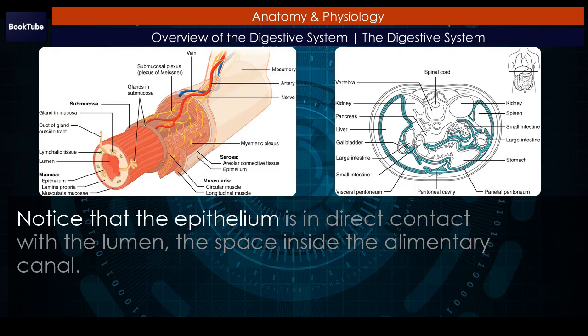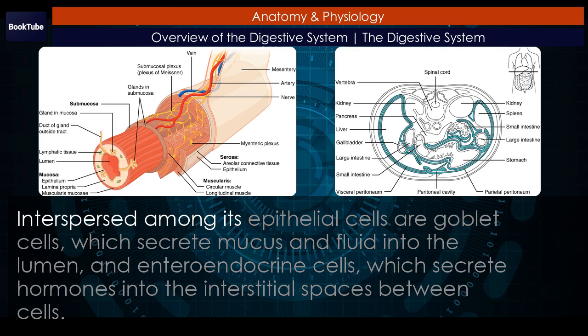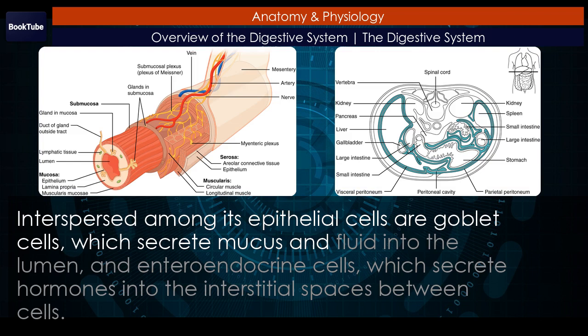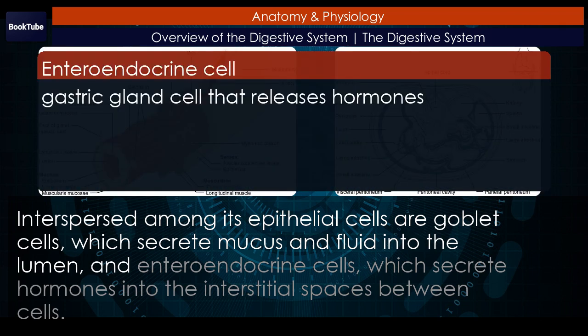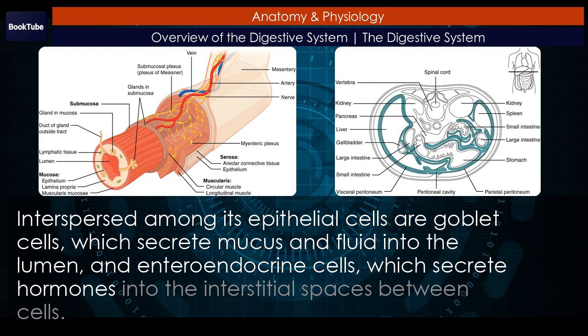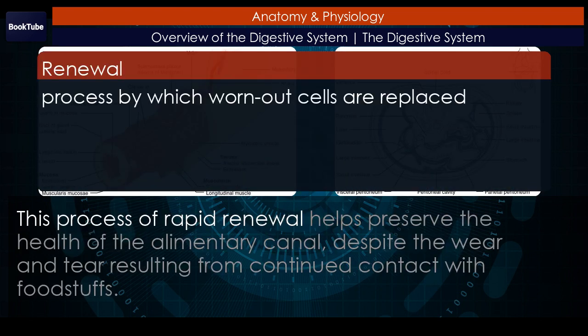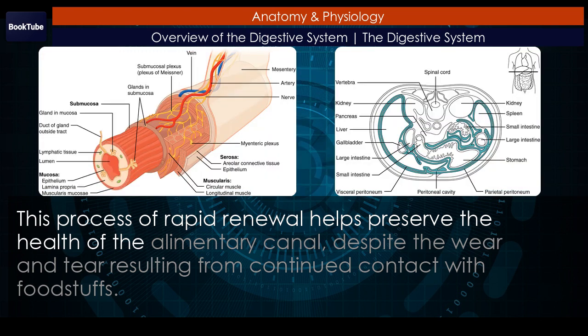Notice that the epithelium is in direct contact with the lumen, the space inside the alimentary canal. Interspersed among its epithelial cells are goblet cells, which secrete mucus and fluid into the lumen, and enteroendocrine cells, which secrete hormones into the interstitial spaces between cells. Epithelial cells have a very brief lifespan, averaging from only a couple of days in the mouth to about a week in the gut. This process of rapid renewal helps preserve the health of the alimentary canal.